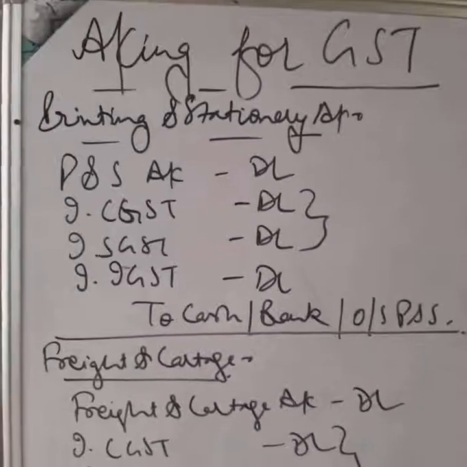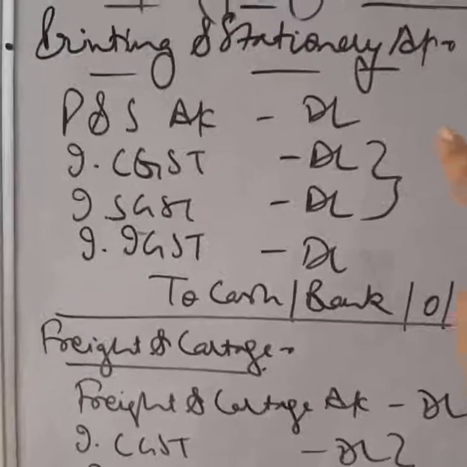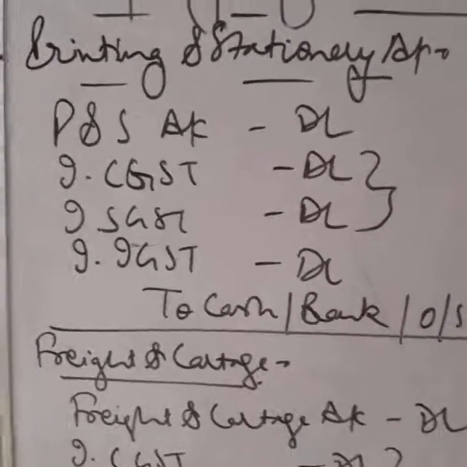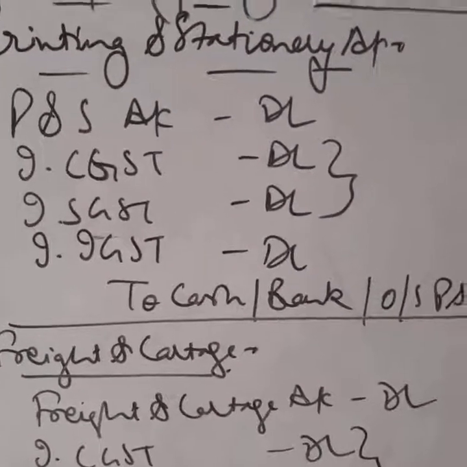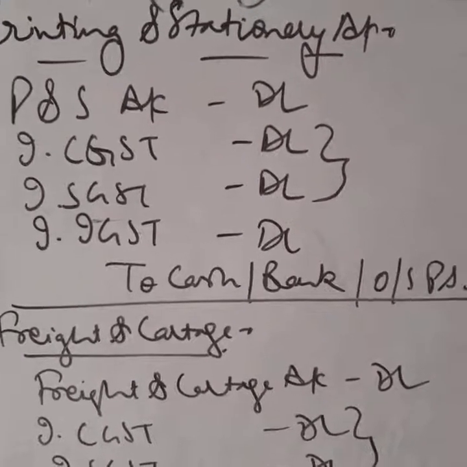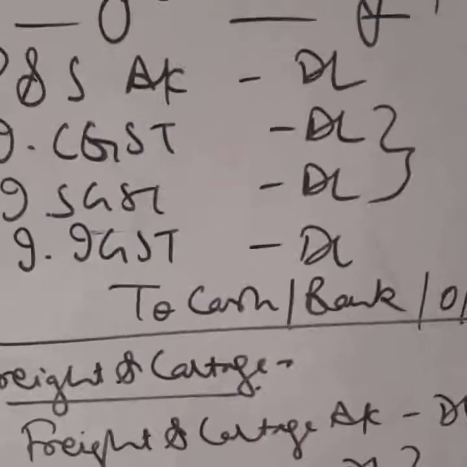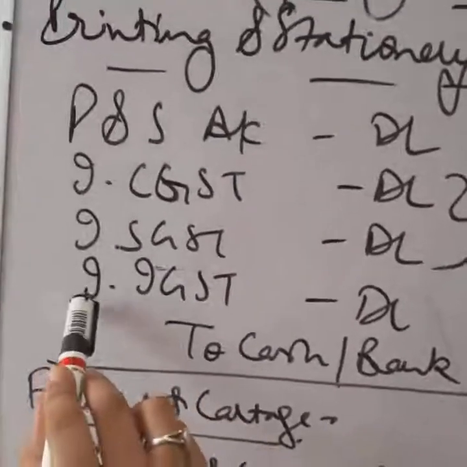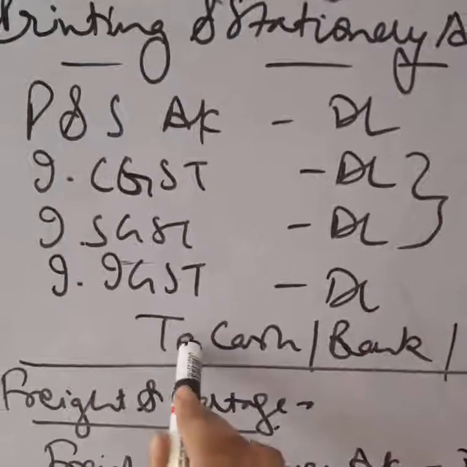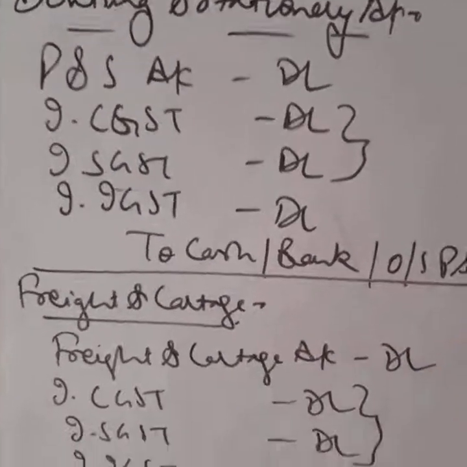For printing and stationery expenses, the entry will be printing and stationery account debit, input CGST debit, input SGST debit in case of intrastate transaction. And if it is interstate transaction, then instead of CGST, SGST, there will be input IGST debit to cash or bank or outstanding printing and stationery.